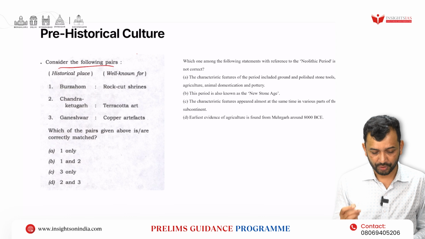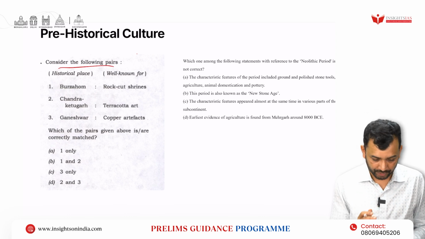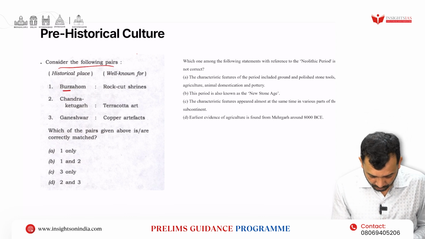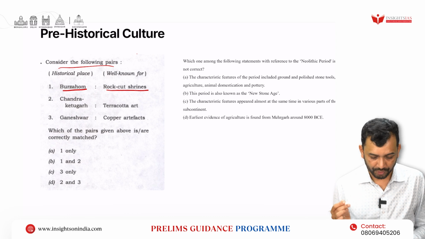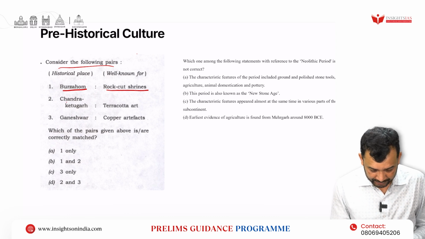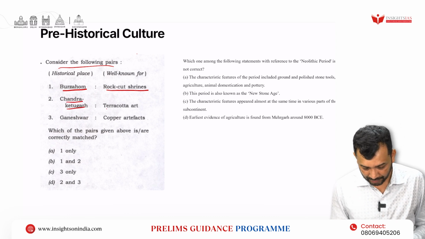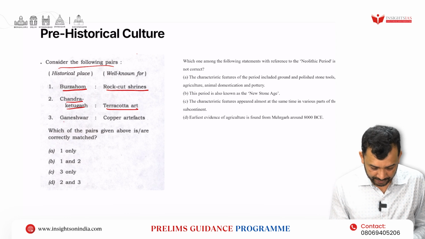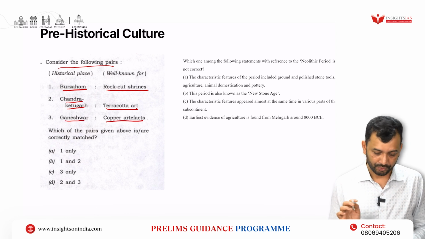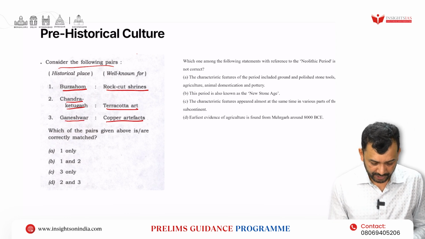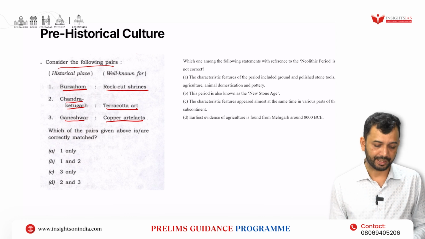Consider the following pairs. First we'll see the PYQs, right? Consider the following pairs. Burzahom, well known for rock-cut shrines. Chandraketugarh, well known for terracotta art. Ganeshwar, well known for copper artifacts. Which of the following pairs are correctly matched?